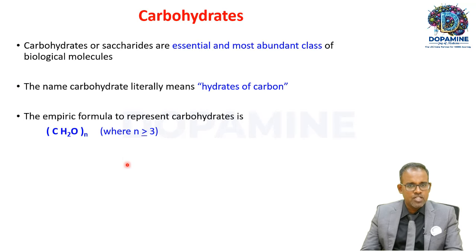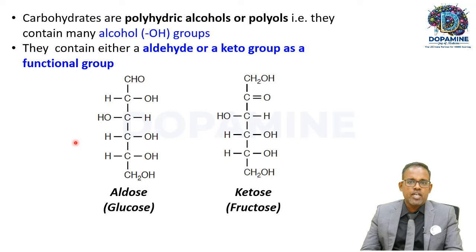Carbohydrates, which are also called saccharides, are essential and abundant class of biological molecules. The name carbohydrate literally means hydrates of carbon. Okay. The empirical formula to represent carbohydrate is CnH2nOn, where n is greater than or equal to 3. Okay, fine. So carbohydrates are polyhydric alcohols or polyols. That is, they contain numerous or multiple alcohol groups.